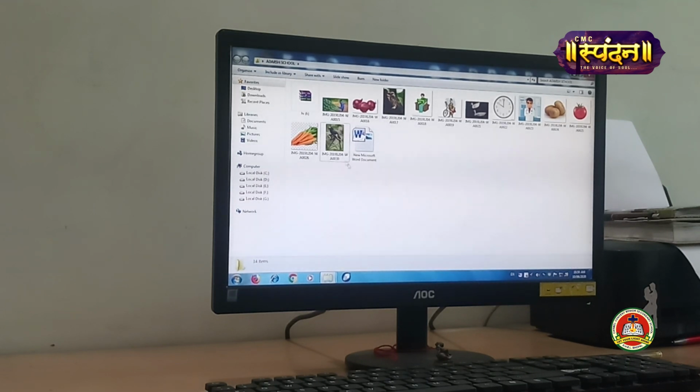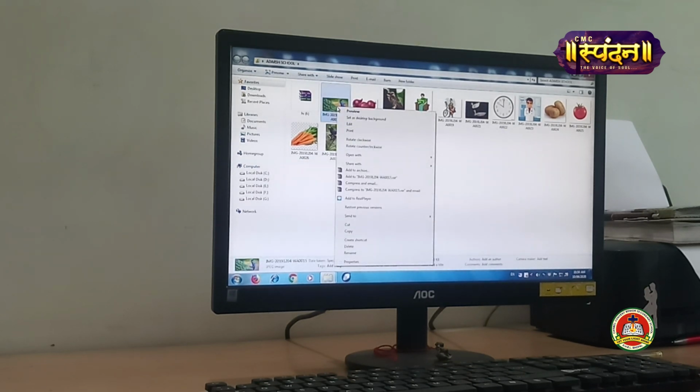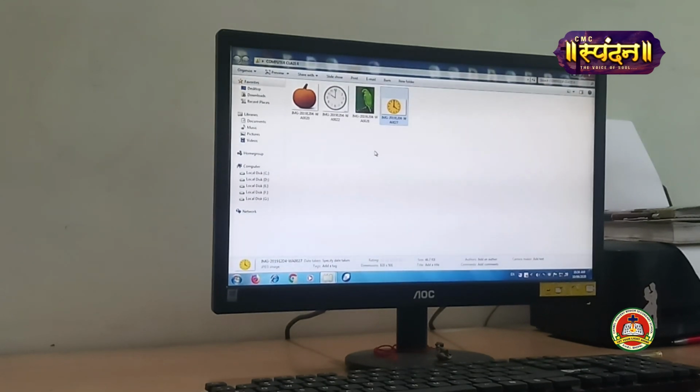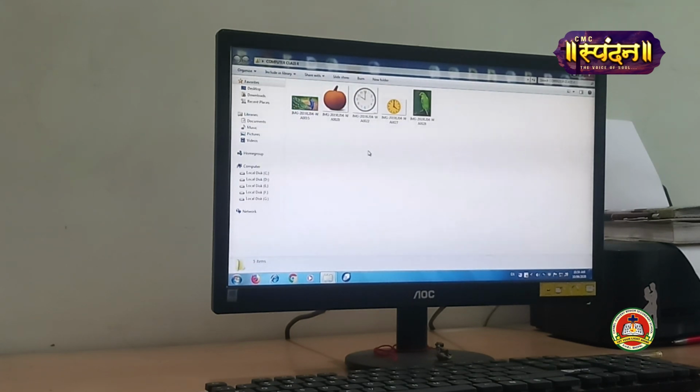In the same way, if you want to copy, for example, I want to copy this peacock from here. So just right click, copy, minimize it, open the folder where you want to paste it, right click and choose the paste option. It's pasted there. So with this we finish practically practicing this chapter. Practice at home and be ready with the doubts if you have. The exercises will be given to you on WhatsApp.